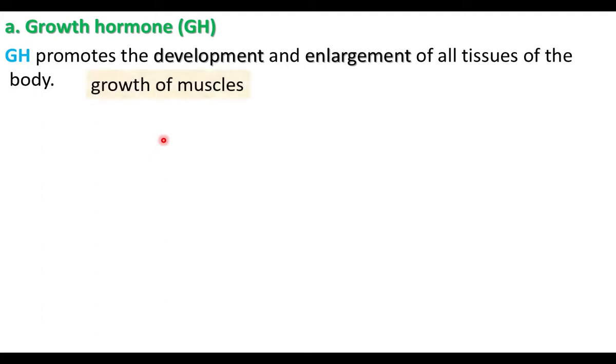Muscle tissue enlarges; it causes growth of muscles, growth of bones, growth of cartilage. Cartilage we have already learned in 9th standard under the heading tissues. Cartilages are soft tissues found at the tip of the nose, external ear, and at the end of the bones. Bone growth is related to body growth.